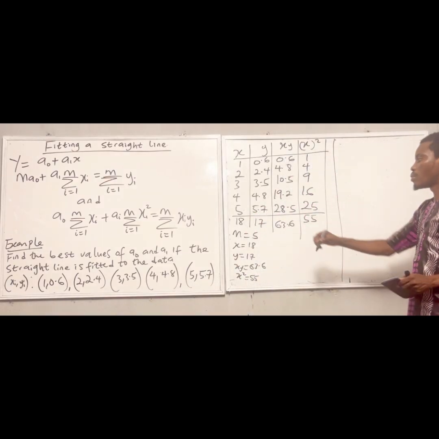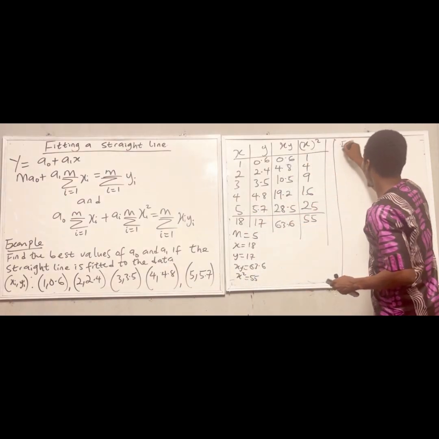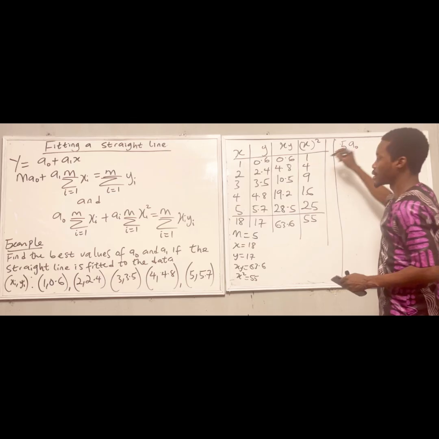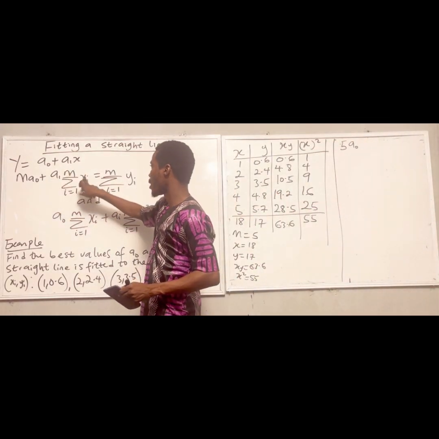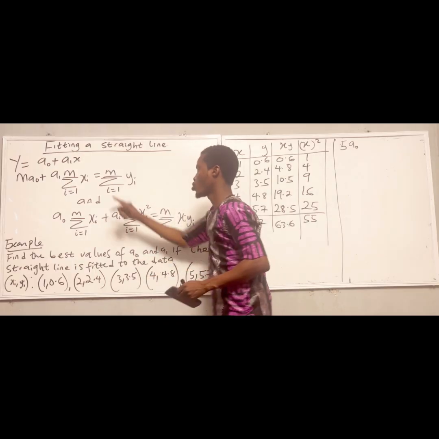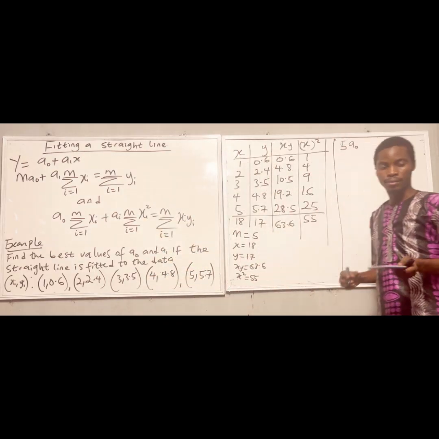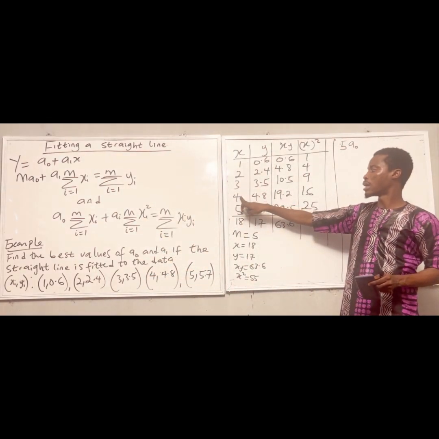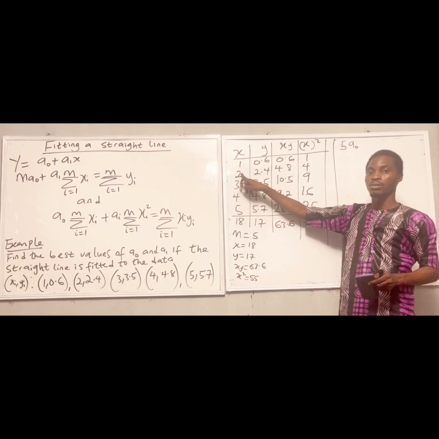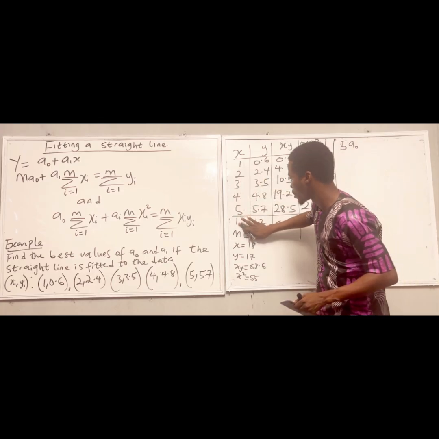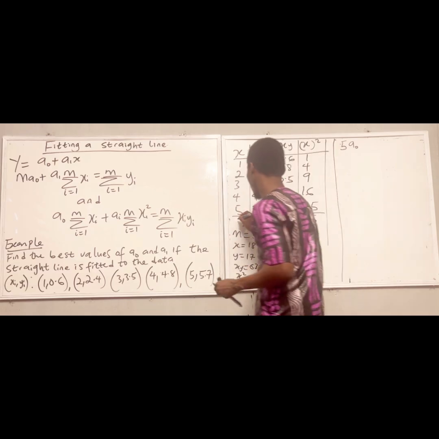What is my m? My m is 5. I'm going to have 5a naught, that is 5 multiplied by a naught, plus the summation of xi multiplied by a1. So what's the summation of xi? 5 plus 4 is 9, plus 3 is 12, plus 2 is 14, plus 1 is 15.